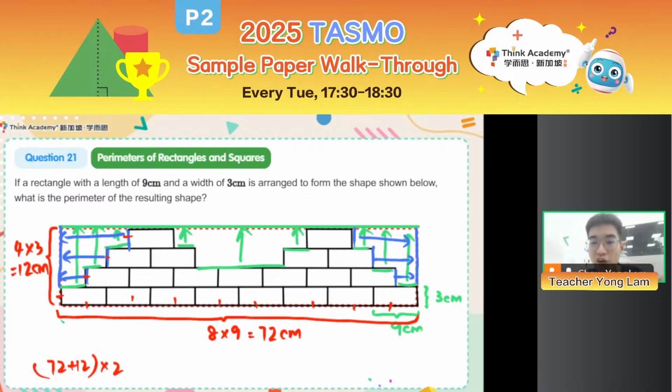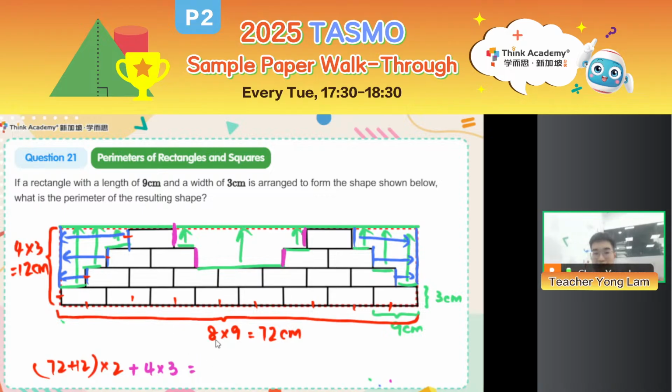These sides are over here, over here, over here, over here, right? These 4 pink sides, they have not been included in my calculation of perimeter yet. So I need to add them, right? The extra sides. There are 4 copies of 3 centimeters. So I will need to add them. They are extra when I calculate my perimeter.